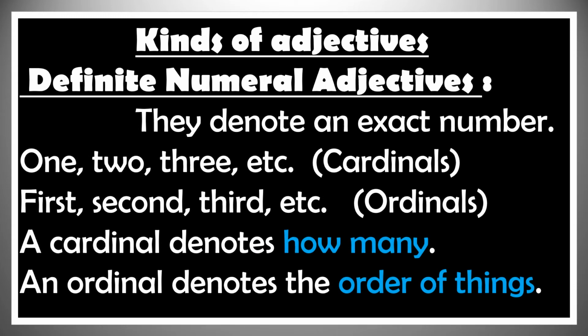Adjectives of number are further divided into 3 kinds. First one is definite numeral adjective. What are they? The adjectives which denote an exact number, which tell us an exact number. For example, 1, 2, 3, first, second, third. Adjectives like 1, 2, 3 are called cardinals, whereas adjectives like first, second, third are called ordinals. Mind it, a cardinal denotes how many, whereas an ordinal denotes the order of the things in a series.